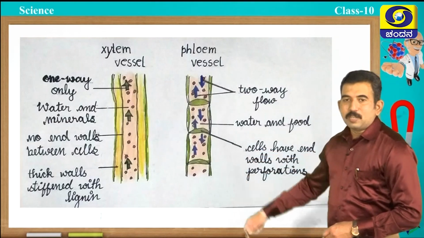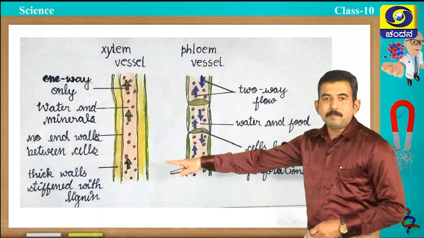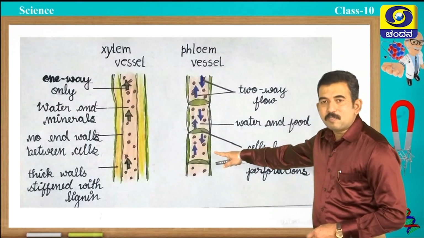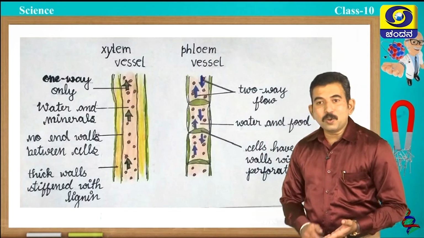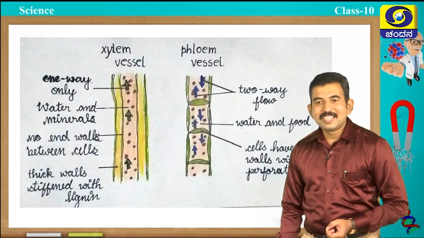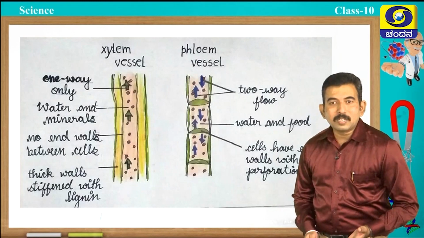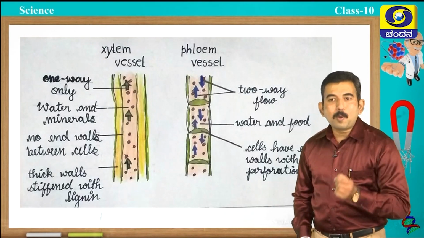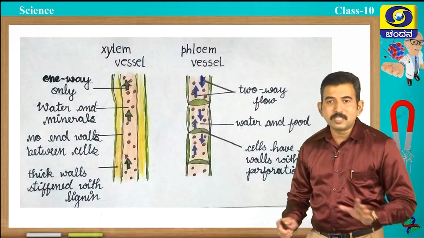Observe this picture students. Here you can observe the first picture is the xylem vessel and the second picture is the phloem vessel. By looking at this picture, can you note down a few differences between xylem and phloem? All of you know the first difference, that xylem conducts water and minerals, whereas phloem plays a very important role in the transportation of food.